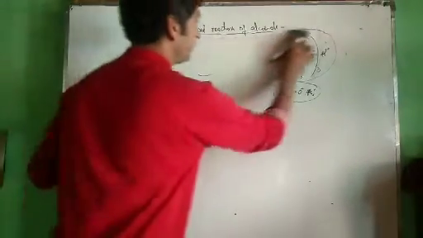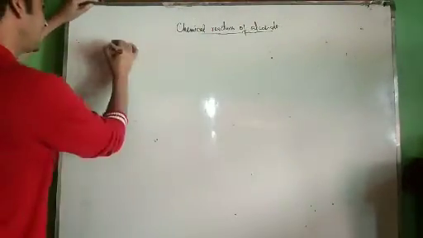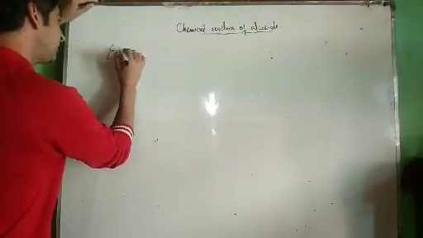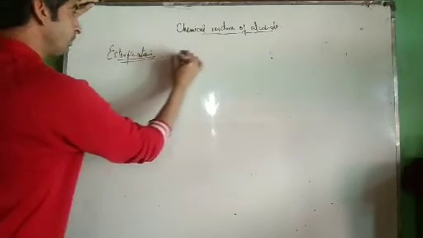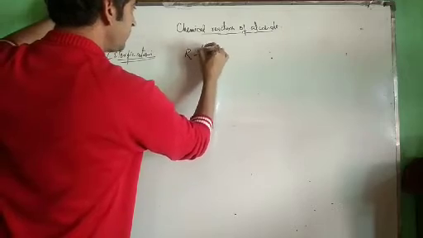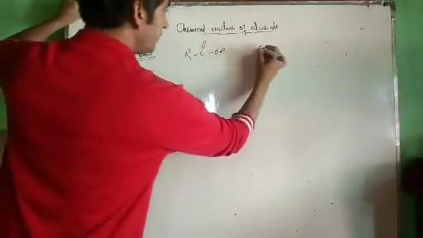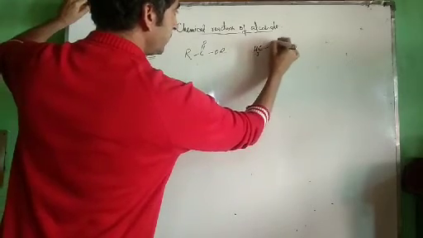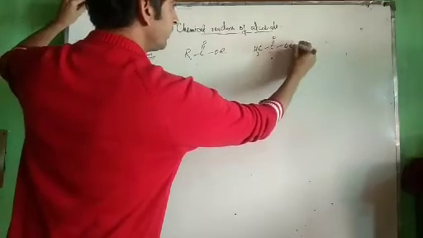Now one more type of reaction is esterification reaction. Esterification means formation of ester. Now esters are the compounds having general formula RC double bond O single bond OR. We have to form this compound. For example, CH3, C double bond O single bond OCH3, for example.